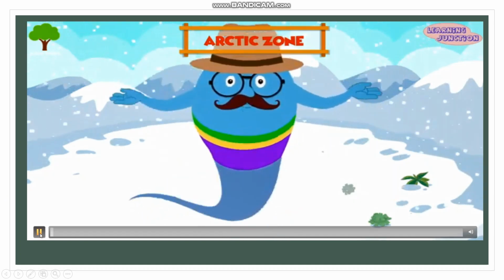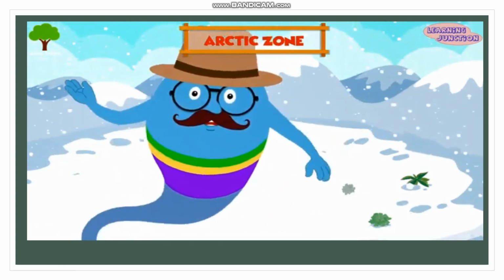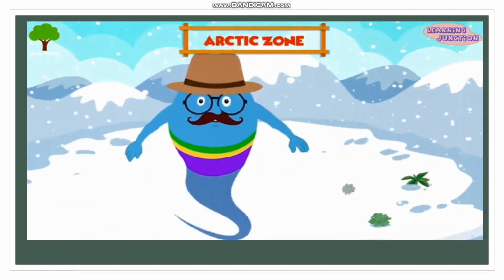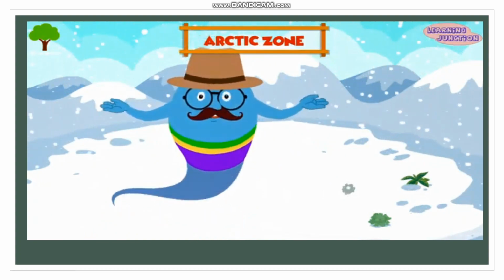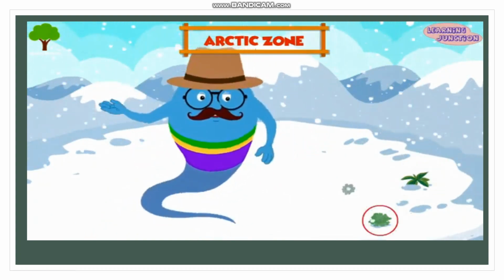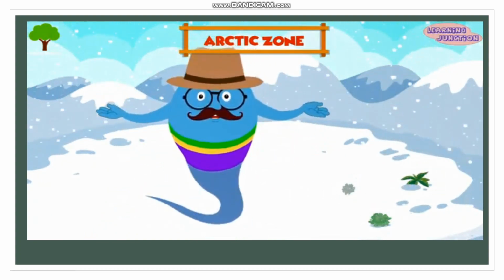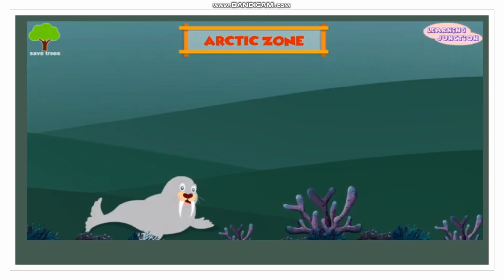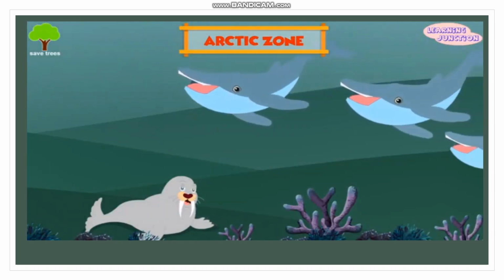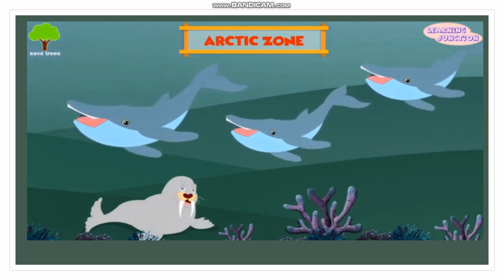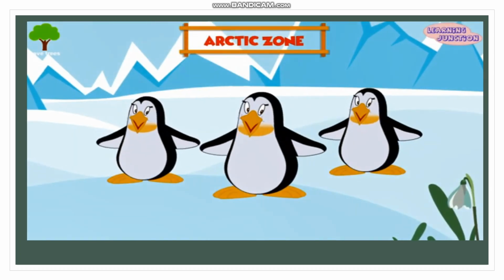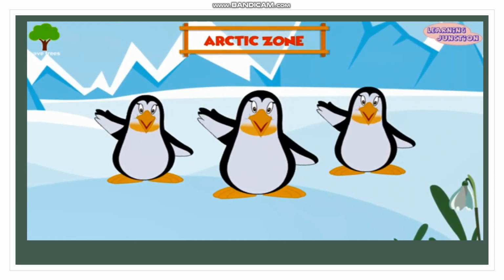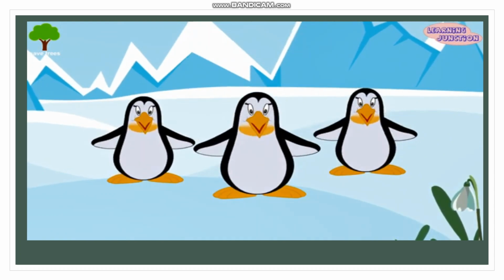It's even much colder. It's even too cold for trees to grow. You won't find trees in Antarctica, but some types of small shrubs, lichens, and algae somehow grows in this climate. Animals like polar bears and Arctic foxes are adapted to the extreme weather of the Arctic zones. Humpback whales and walruses live in the Arctic Ocean. Different types of penguins, including the emperor penguin, live in Antarctica.